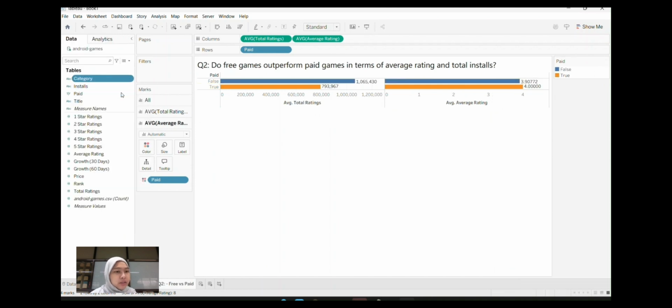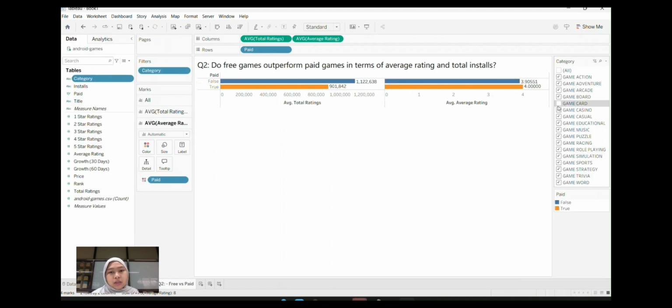After that, we will add the category into the filter so that we can see the total rating for any game category that we want, and we can also see the average rating for any game category that we want. You can just click it.